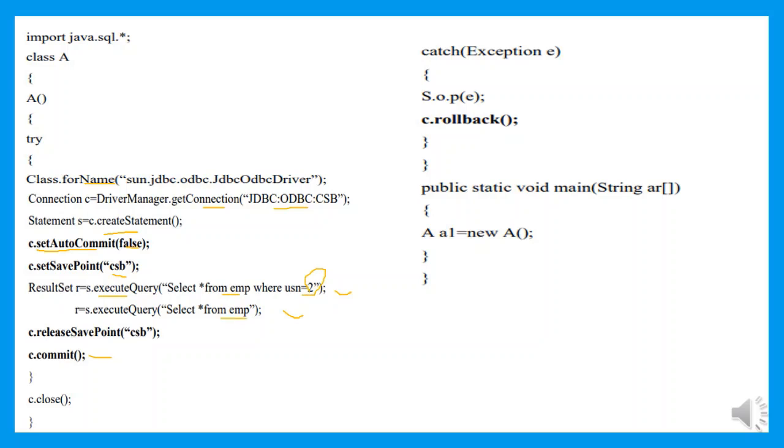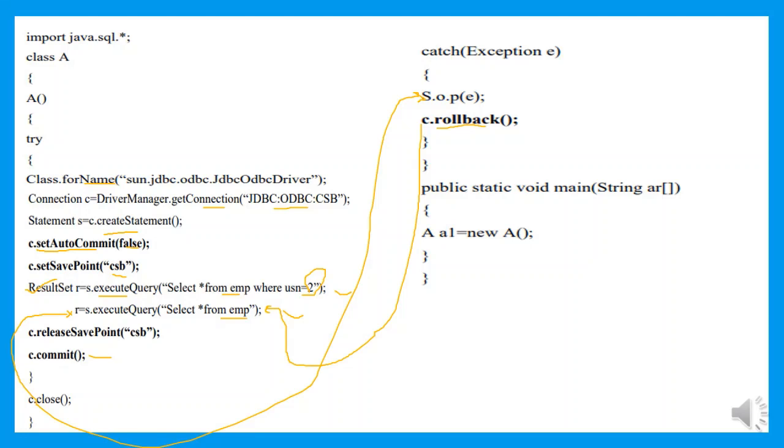Now assume that this query has been executed successfully and this query is not executed, it has failed. Then control from here will be transferred to my catch method. Now the catch method is going to handle the exception and here we are going to call the rollback. When I call the rollback, the control will be transferred back to where exactly the query failed. So the execution should start from the failure of the query. That is the use of the rollback method.